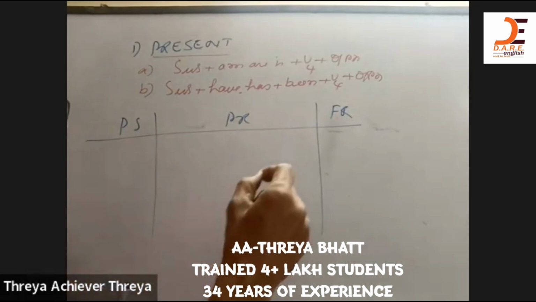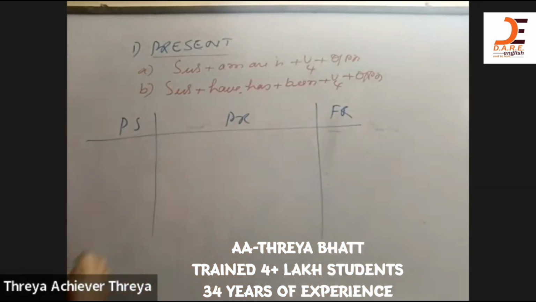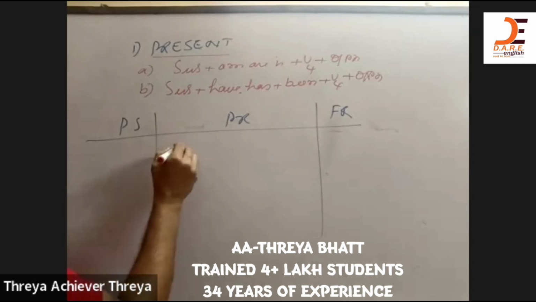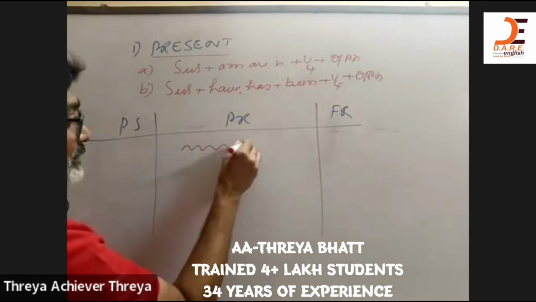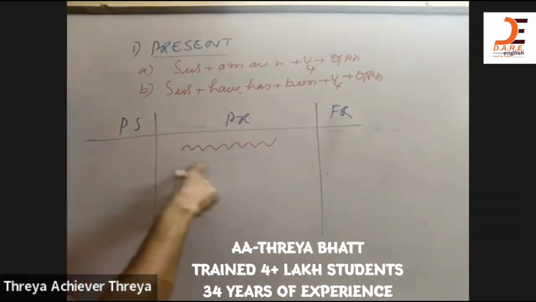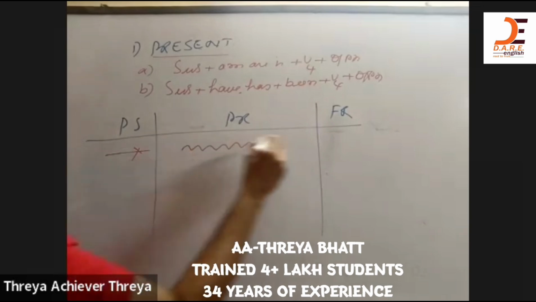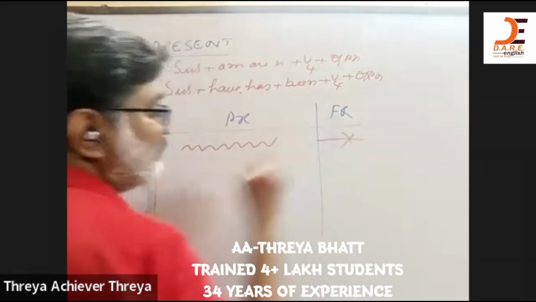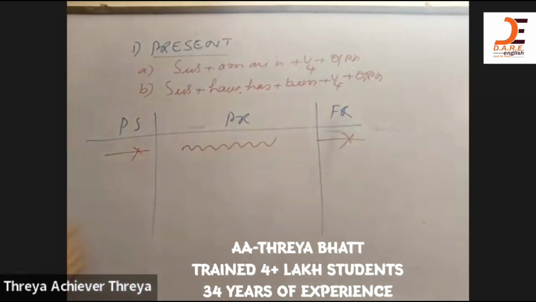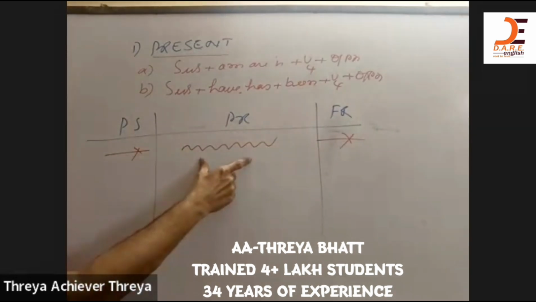Suppose I'm teaching English now. So in the present column, what do I say? I'm teaching. What am I doing now? This is the present column. So what is happening is I'm teaching English now. This is happening in the present time. I'm not talking anything about the past, nor about the future. I'm talking only about what is happening right now.